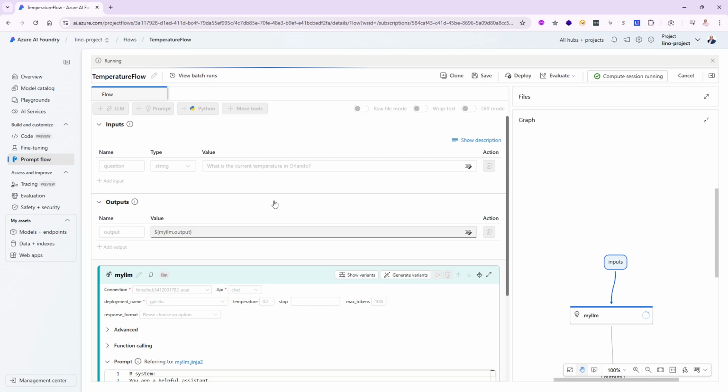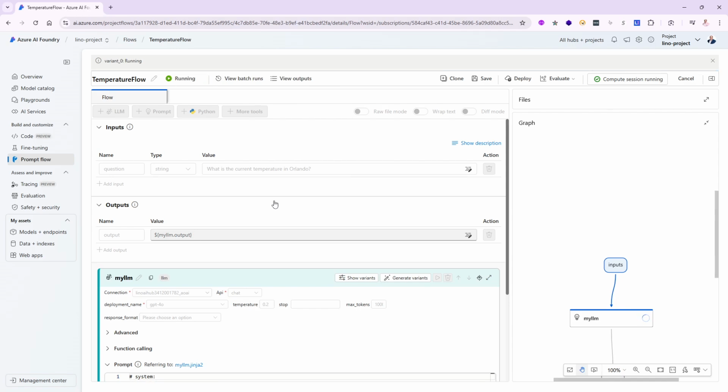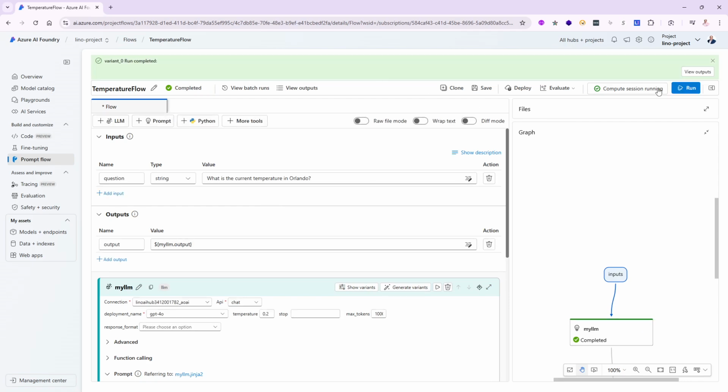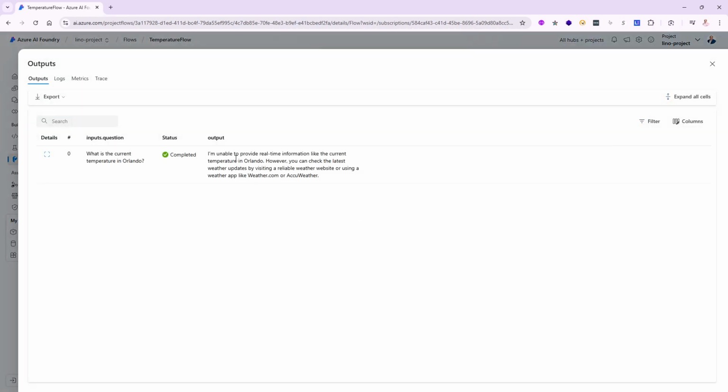So this will probably be something that will come back. I don't have access to the current temperature because I was trained with something that stopped in, let's say, April of 2024, and I cannot see any of that. But it's successful. See, everything here is successful, but the output: I am unable to provide real-time information like the current temperature, blah, blah, blah. You can go to weather.com or AccuWeather or do something like that.